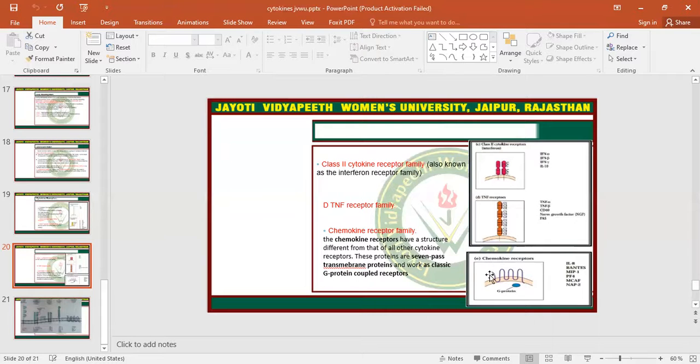So the ligand will bind here, and this will transfer the signal to the G protein. It is used for interleukin 8, then MIP-1 and MIP-2, and has an important role in directing chemotaxis activity.